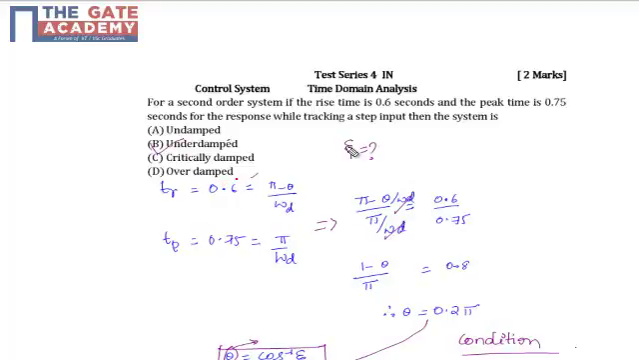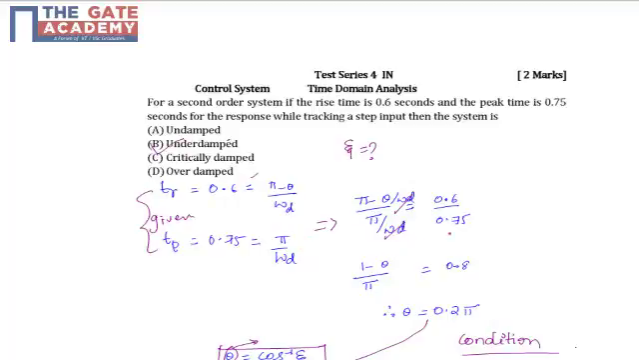In order to find this characteristic, we should know the value of eta, which is the damping ratio. By the conditions of eta only we can make out whether the system is undamped, underdamped, critically damped or overdamped. The rise time is given as 0.6, with the standard formula (pi minus theta) by omega d, and the peak time is 0.75, which is equal to pi by omega d. This is also a standard formula.